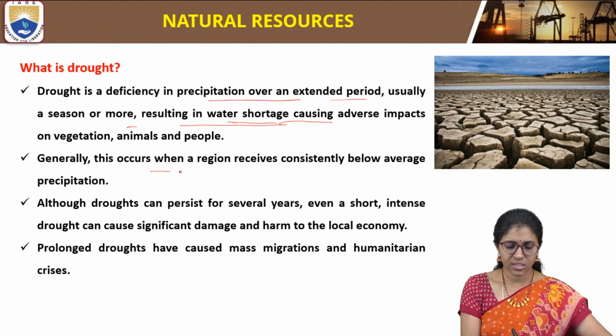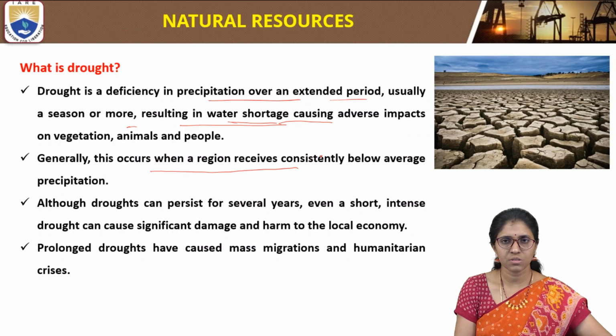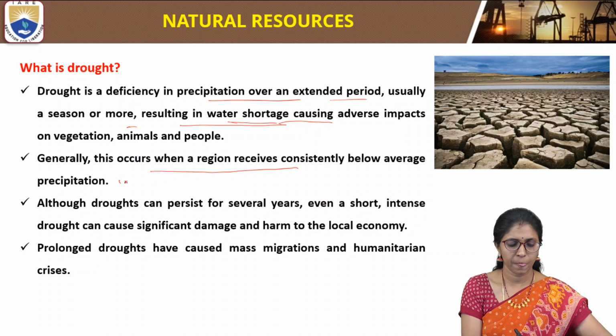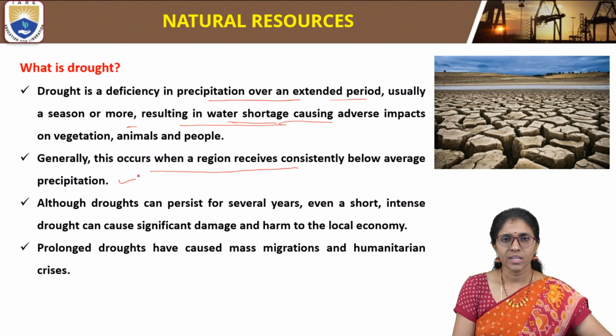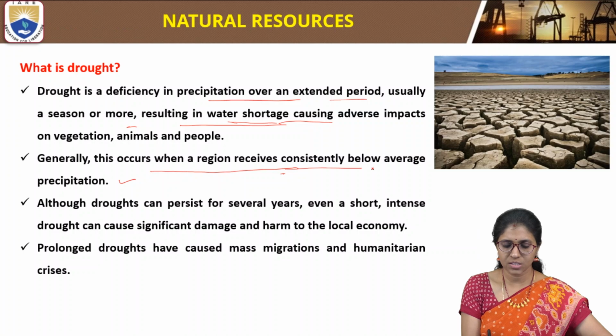Generally drought occurs when a region receives consistently below average precipitation, below average rainfall.